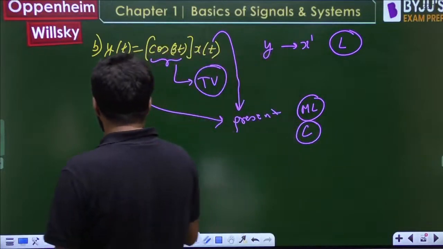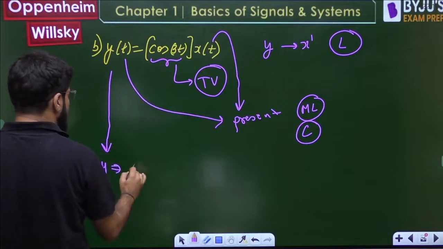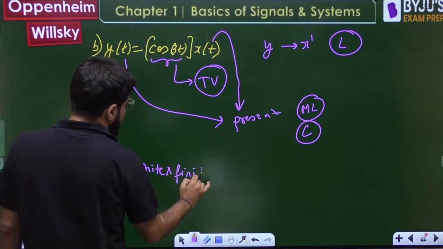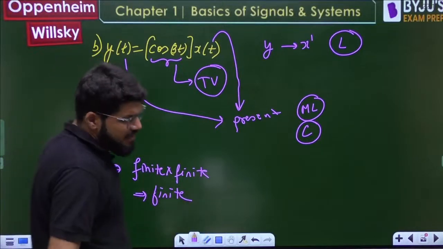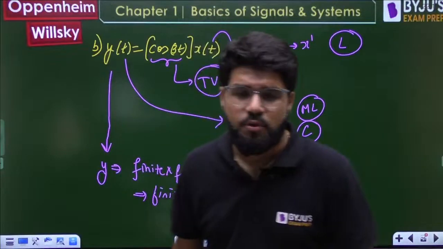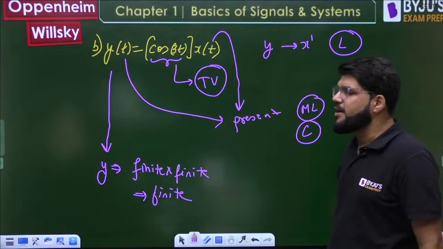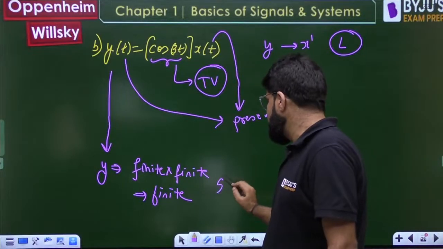If input is finite, y will be cos, and cos is also finite, multiplied by finite. See, stability is always tested by taking finite input. You don't take infinite input. So directly I am assuming input finite, so output is also finite, so stability is ensured.